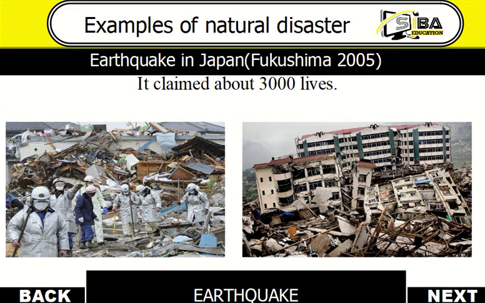We mentioned earthquake as an example of natural disaster, and this is a picture of an earthquake which occurred in Japan, Fukushima, in 2005. It claimed about 3,000 lives. You see, earthquake happens as a result of a sudden violent shaking of the ground, causing great destruction as a result of movement within the earth's surface or within the earth crust or volcanic reaction. That is what happened in Fukushima 2005, and in fact a lot of people died. So one example of a natural disaster is earthquake.